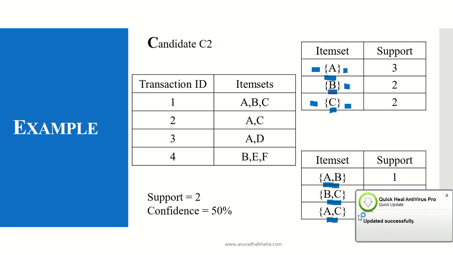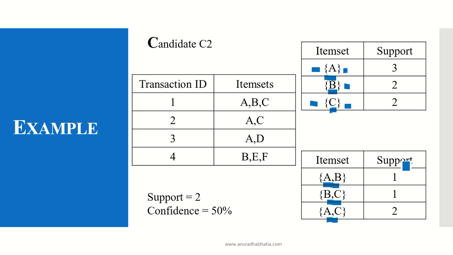Now as I have found these item sets, let's find out the support for them. How do we find the support? AB has happened only once, so we get the support as 1. BC is again happening only once, so the support is 1.